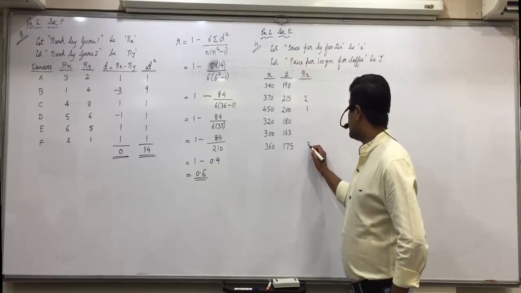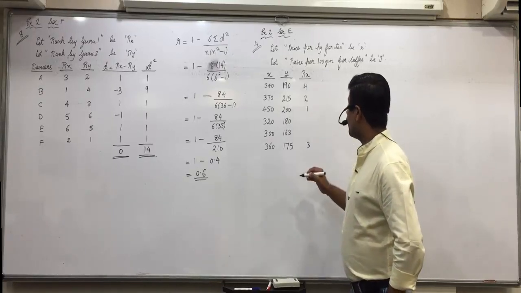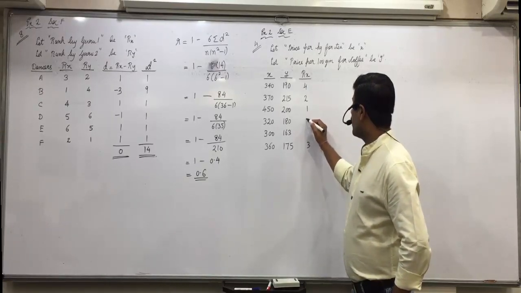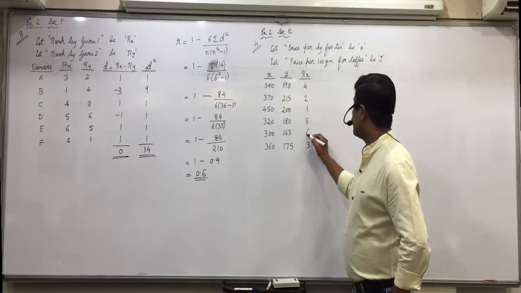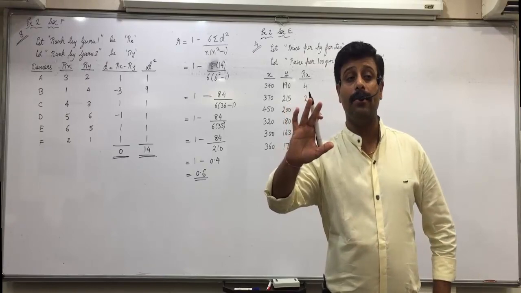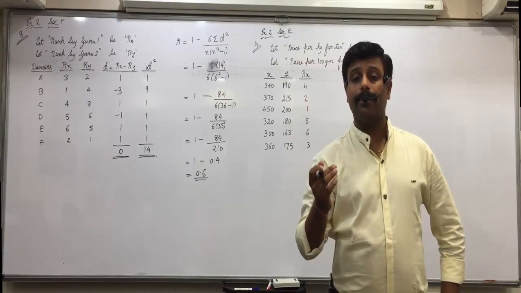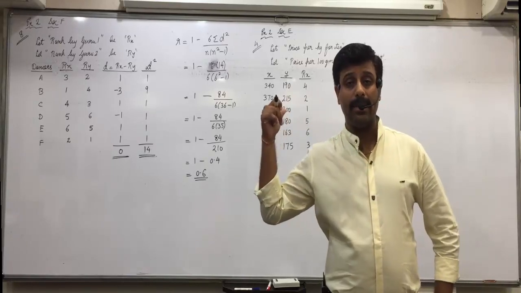360 is third. 344 is fourth. 325 is fifth, and 306 is sixth. Very good, sit down. Is anyone not clear with the rank assignment? Those who were absent yesterday, stand up. Are all of you clear with rank assignment?